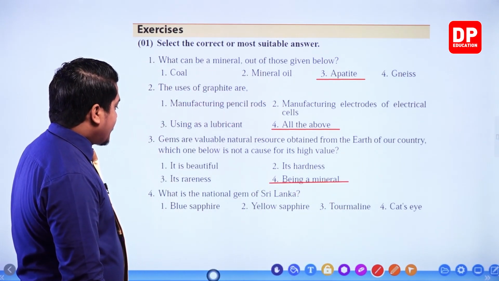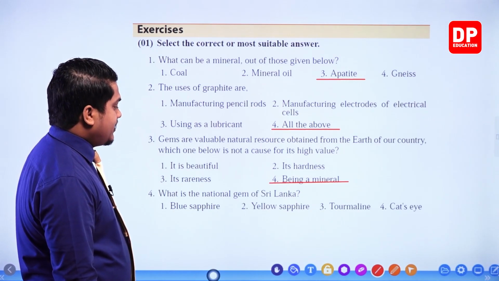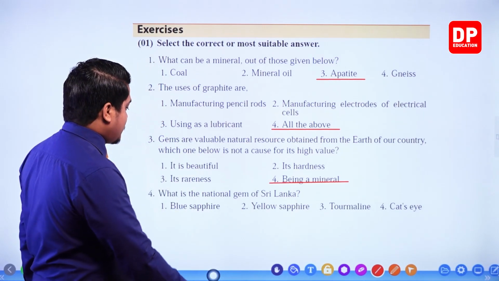Next one. What is the national gem of Sri Lanka? Very simple, my dear children. We know that the national gem of Sri Lanka is blue sapphire, right? So blue sapphire is the answer.